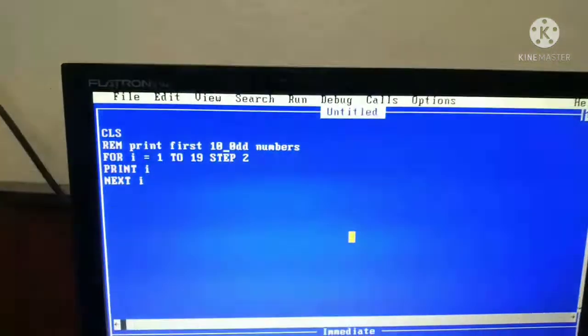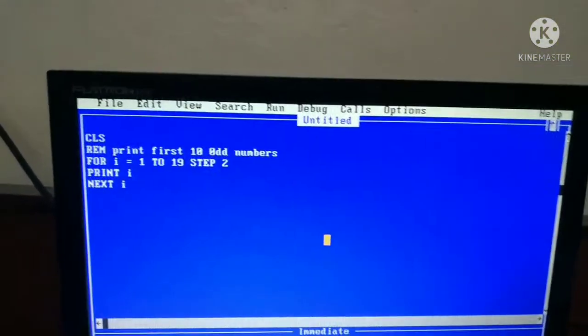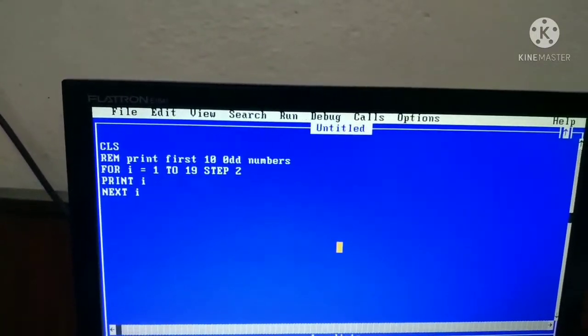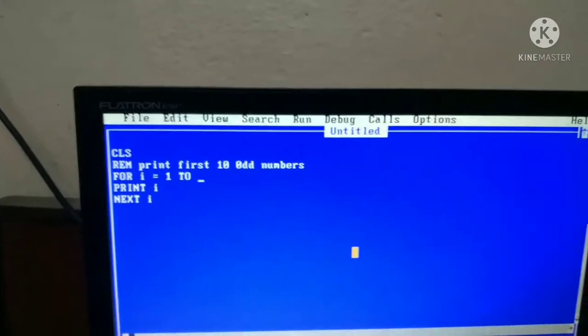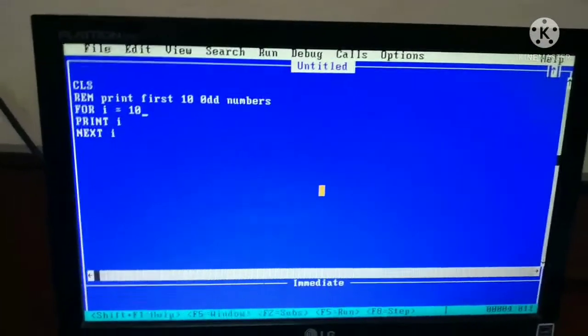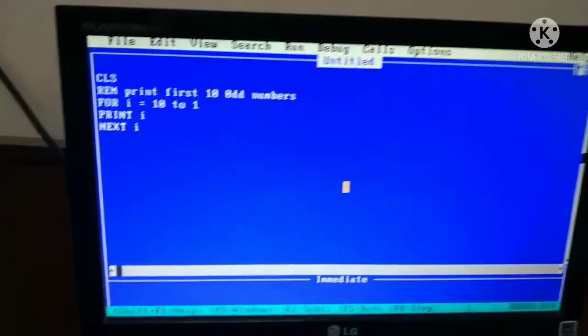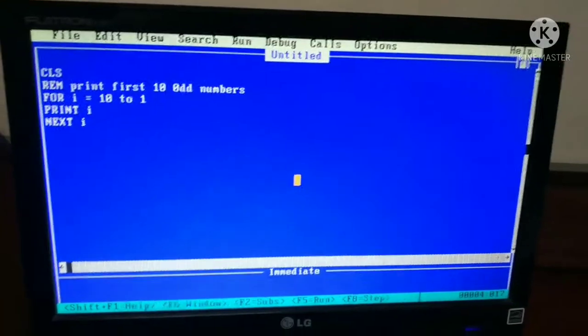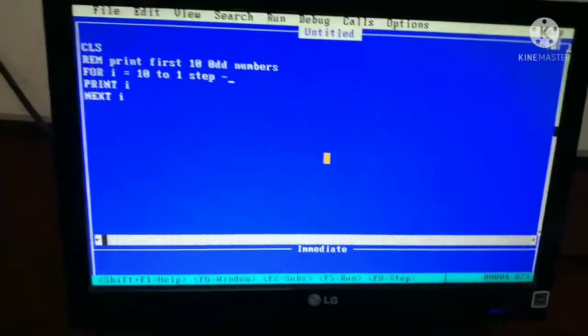The FOR loop can be written in reverse order. In that case, I have to write I = 10 TO 1, STEP minus 1.